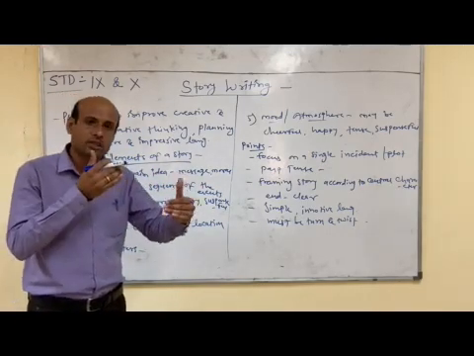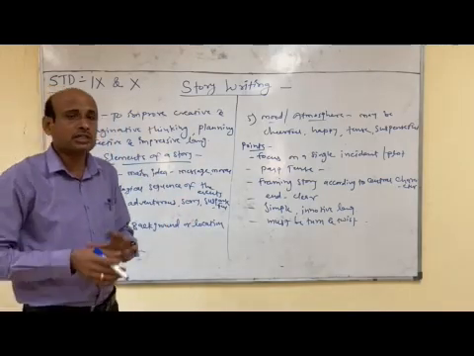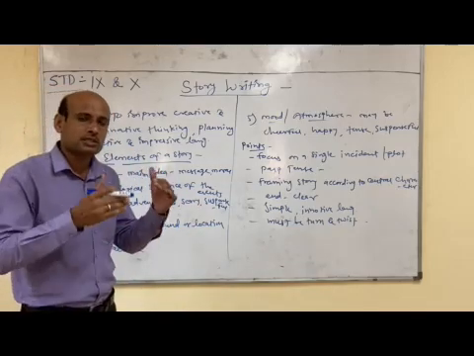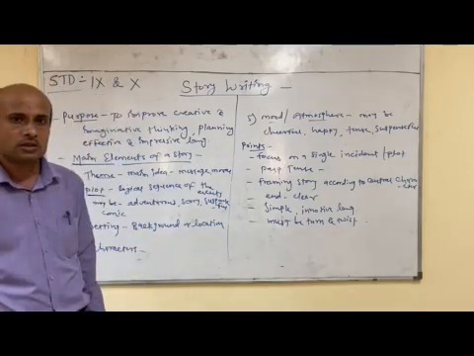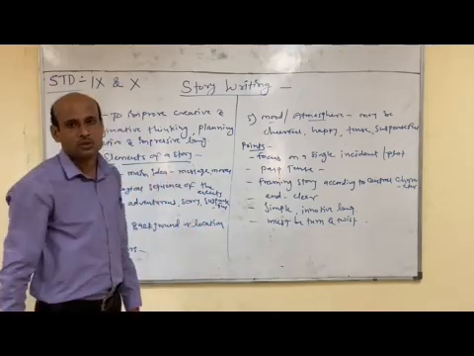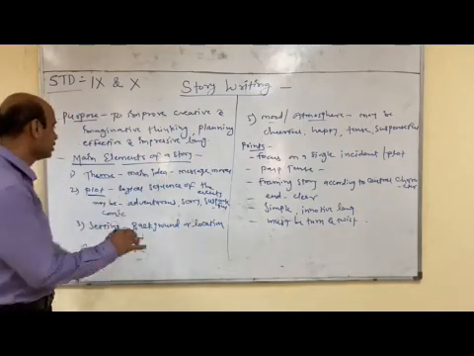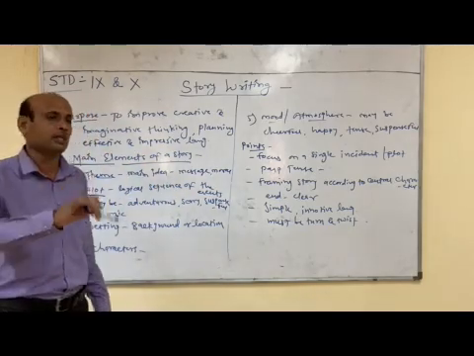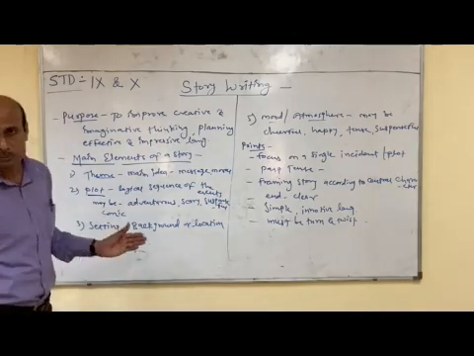The incident or event which comes at the beginning of the story, we cannot put at the end or in the middle. Otherwise, it will change the total meaning and it cannot convey the proper meaning. The incident which comes in the middle of the story, we cannot place at the end. The incident which comes at the end, we cannot place at the beginning. So plot is a very crucial thing. Plot means the logical sequence of the events, or the proper arrangement of the main events in the story.